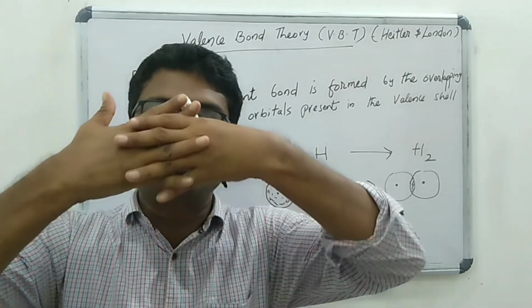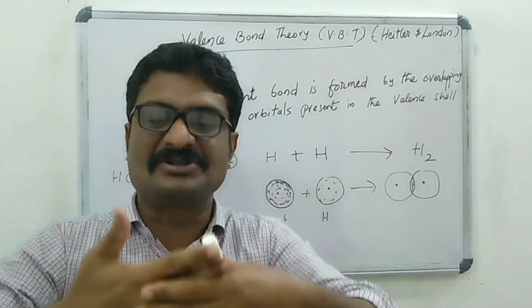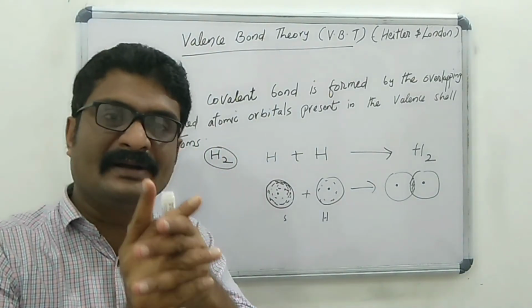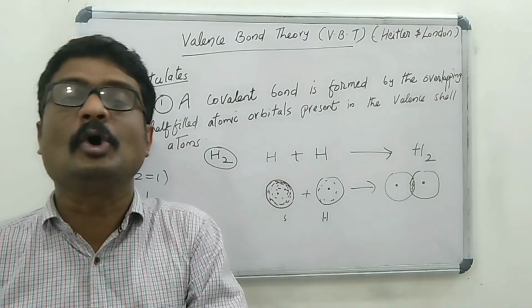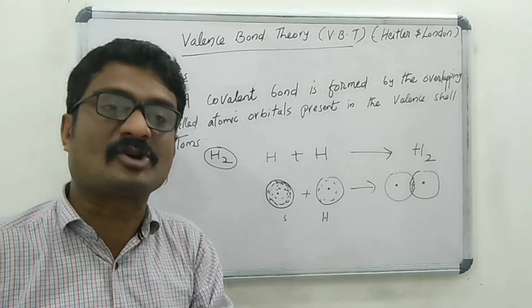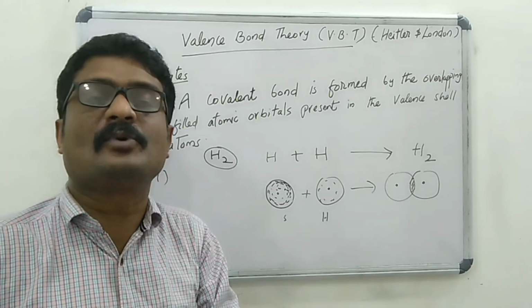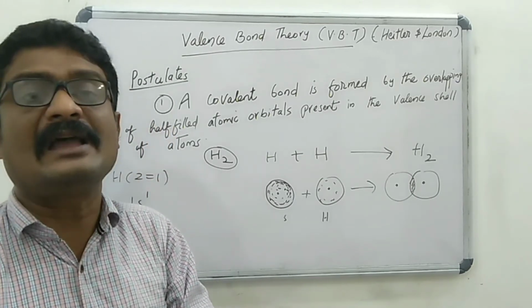Then here an H-H single bond is formed due to this overlapping of electron clouds. That is the first postulate of valence bond theory.